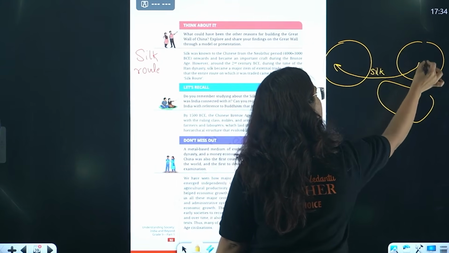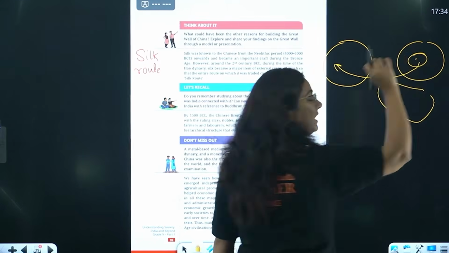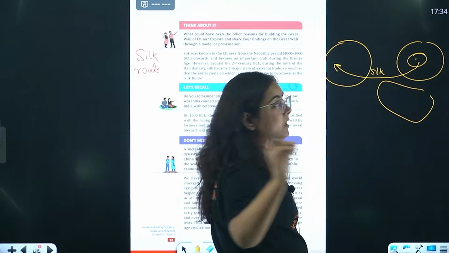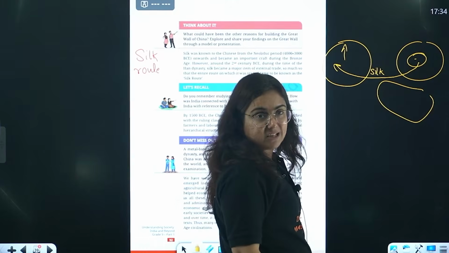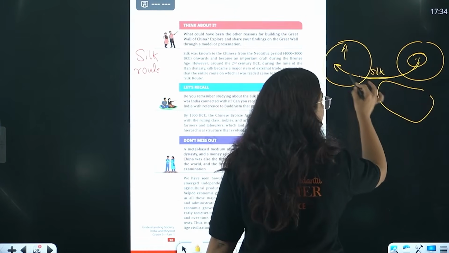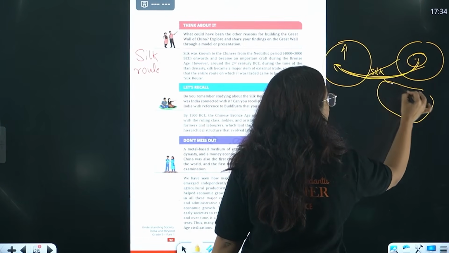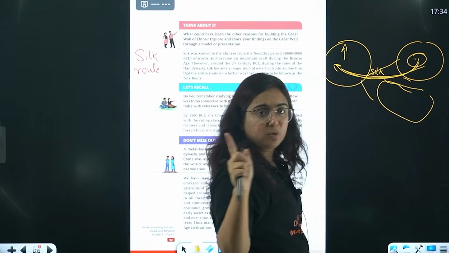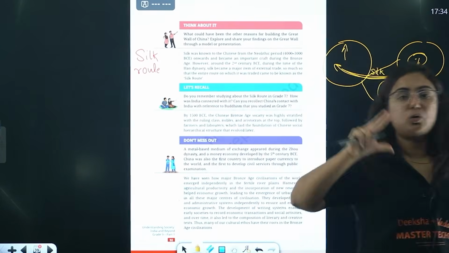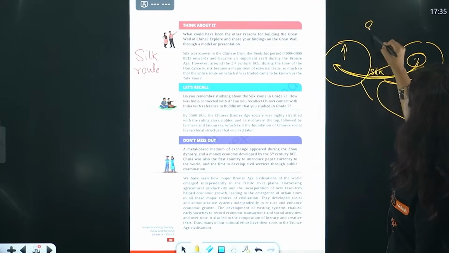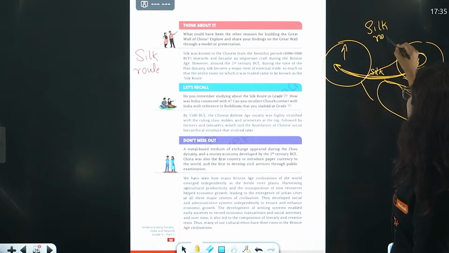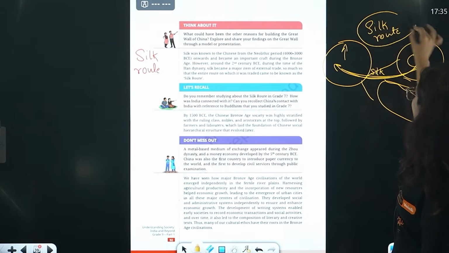China is the first country to make the finest quality of silk, which was in high demand in Europe by Romans, by the Greeks. So this silk was carried through various routes, and this was not a single route. This was a club of various road as well as water routes, that is collectively known as the Silk Route.